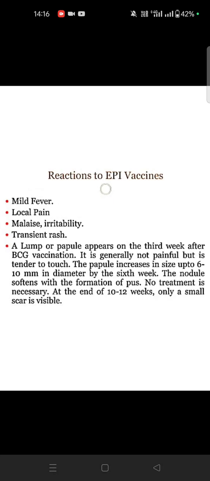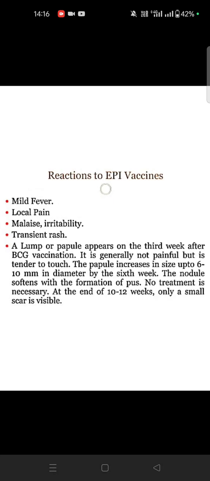So conditions not to be taken, contraindications of the vaccine. So what are the conditions not to be taken? Mild or moderately ill patients, immunosuppressed. Okay, so malnutrition, low grade fevers, mild acute respiratory infection, diarrhea, and minor illness and all, they can take the vaccines. Okay, reaction of EPI.